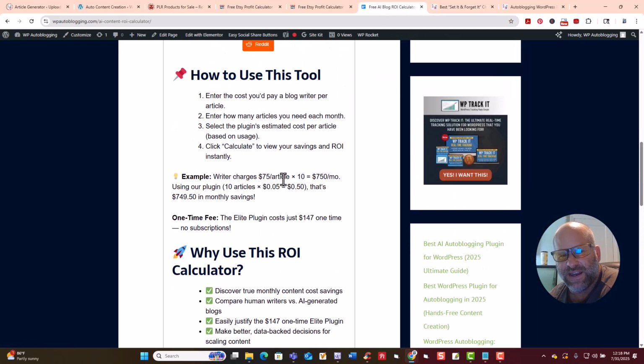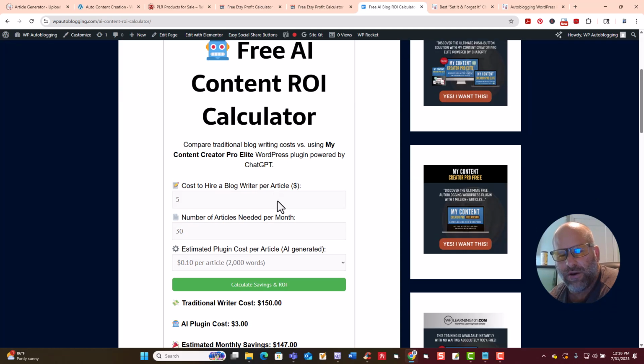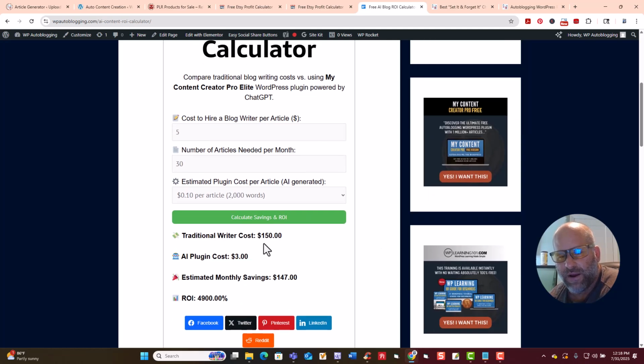Thank you again. Like I said, enjoy this free AI Content ROI Calculator. It really does show you how much money you can save using AI. And like I said, right there, it's going to cost you $150 for 30 articles, for 2,000 word articles for someone on Fiverr, and most likely will cost more. But with our plugin, it's going to cost you $3 for 30 articles that are 2,000 words.